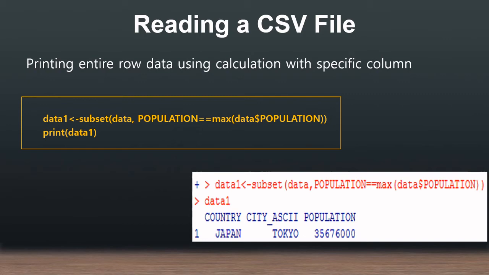Now printing the entire row using a calculation with a specific column. What is happening? Actually, I am transferring the maximum population into this population field, and then I am making a subset into data1 and printing the data. What will happen here? The maximum population of that particular city along with the entire row will be visible here.